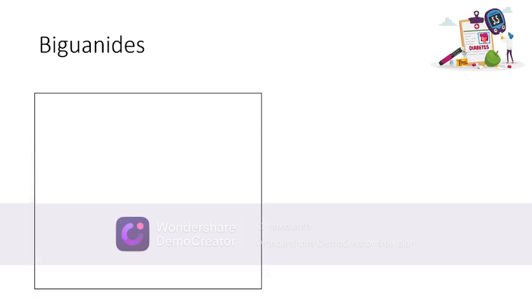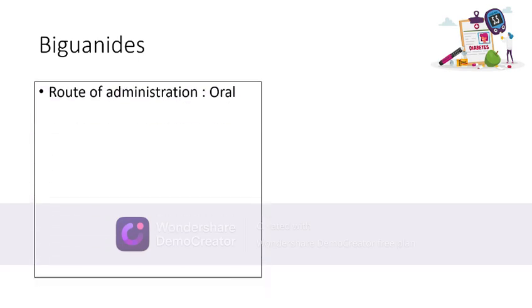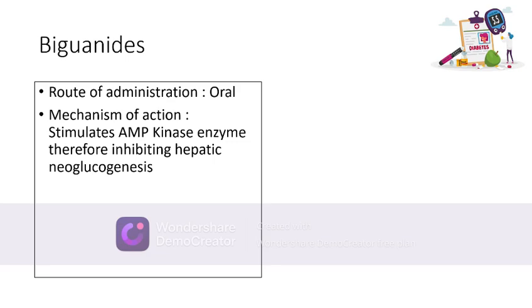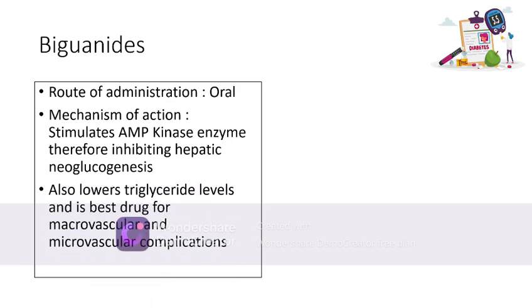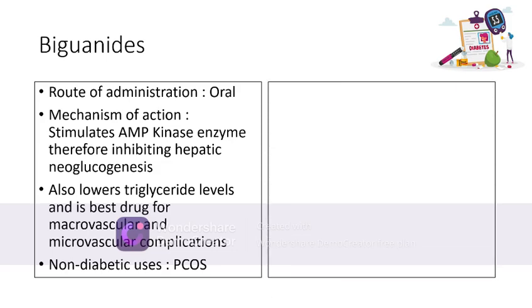Now talking about biguanides like metformin and phenformin. Route of administration of these drugs is oral. The mechanism of action is that they will stimulate the AMP kinase enzyme in the liver and inhibit the hepatic gluconeogenesis. The detailed mechanism of action is mentioned in the next slide. It also lowers the triglyceride levels and is the best drug for microvascular complications of diabetes. Non-diabetic uses of biguanides include PCOD or PCOS.